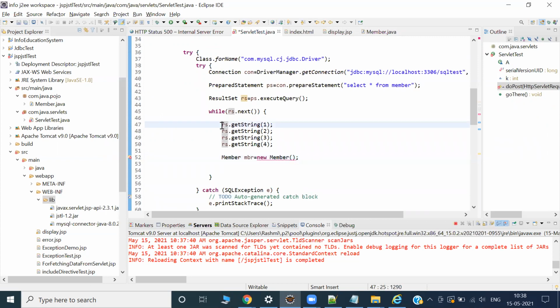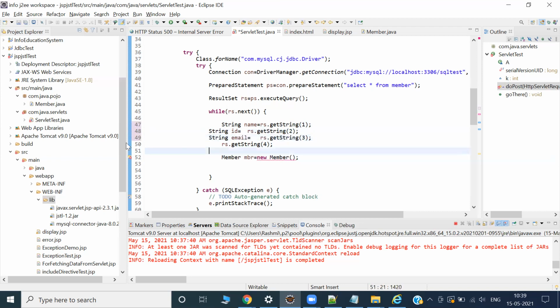Okay, let me store it in a string, right? String name, right? String ID. Come on, jaldi. String email.